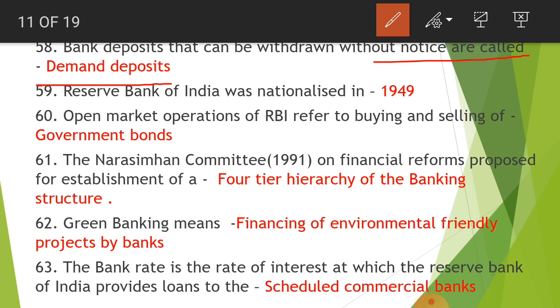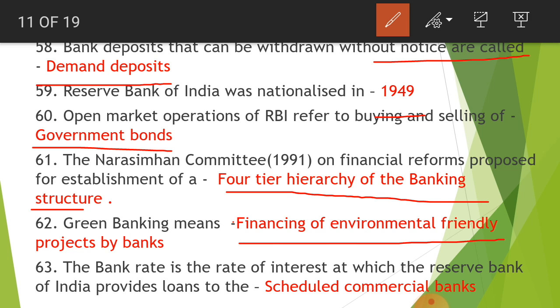The Reserve Bank of India was nationalized in 1949. Open market operations of RBI refer to buying and selling of government bonds. The Narasimhan Committee in the year 91 on financial reforms proposed for the establishment of four-tier hierarchy of the banking structure. One of the most important questions. Next is green banking means financing of environmental friendly projects by banks.